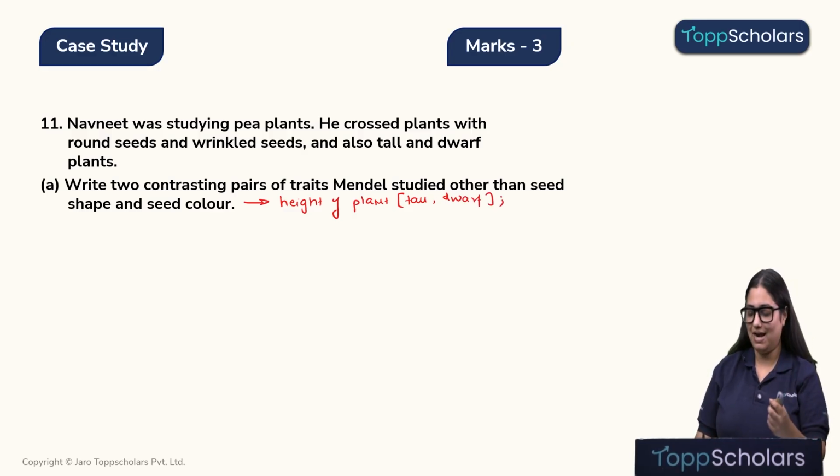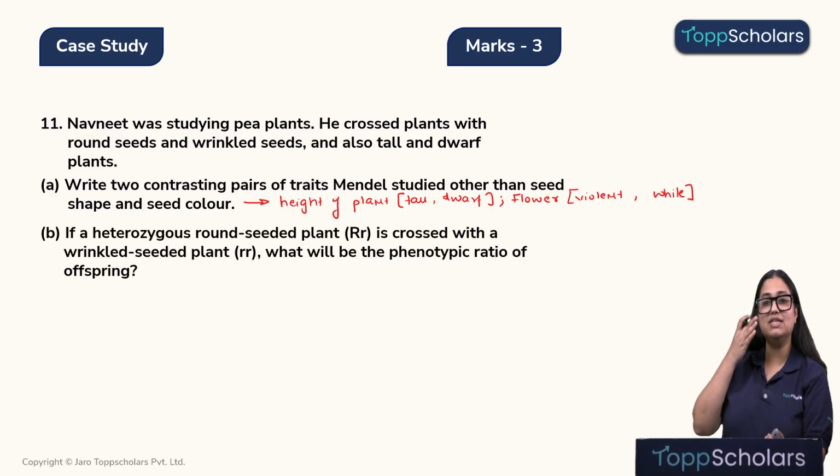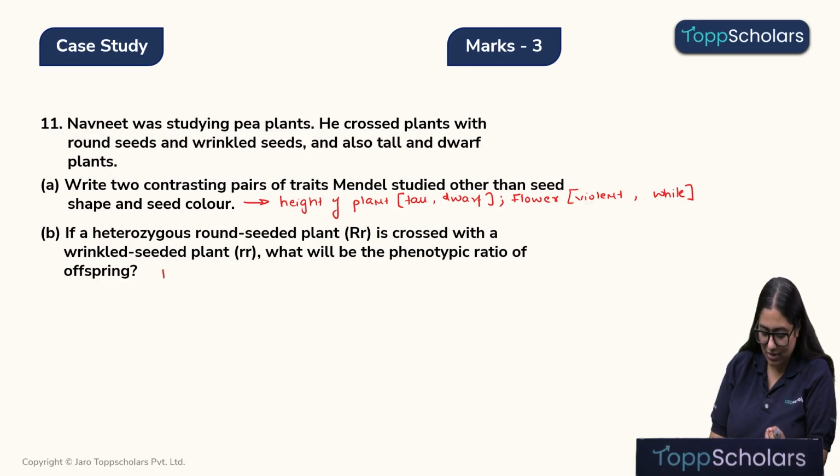Along with the height of the plant, he also used different colors of flowers, that is a violet flower, which is a dominant trait, and white colored flowers, which is the recessive trait. Okay. Now let's move to the next question. If a heterozygous round seeded plant is crossed with a wrinkled seeded plant, what will be the phenotypic ratio of the offsprings? So let's quickly calculate it.